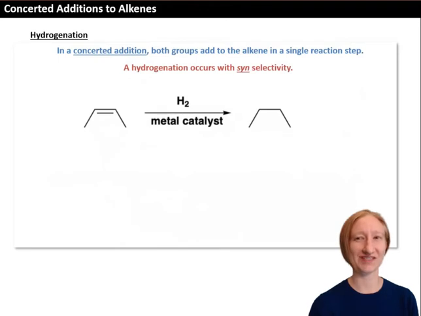The third concerted addition that we'll see is a hydrogenation reaction. And in particular, we'll look at hydrogenation reactions that occur on metal surfaces, reactions that use hydrogen gas, or H2, along with a metal catalyst. And the most common metal catalyst that you'll see for these reactions is palladium on carbon, written as palladium/carbon. These are heterogeneous catalysts, meaning they don't dissolve in the reaction mixture, and so the reaction happens on the metal surface.